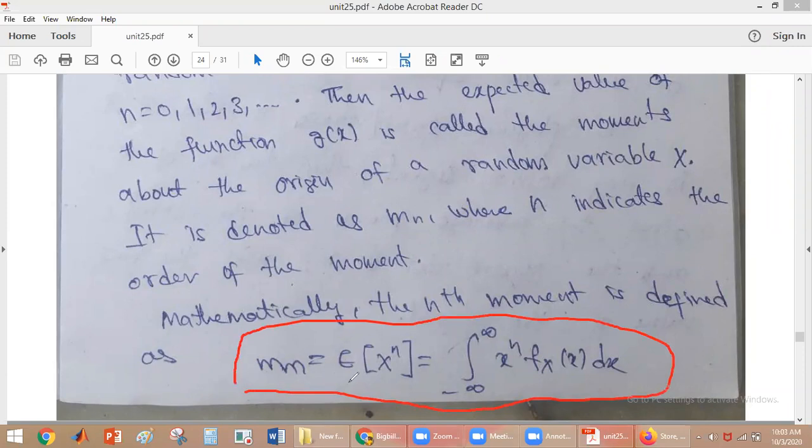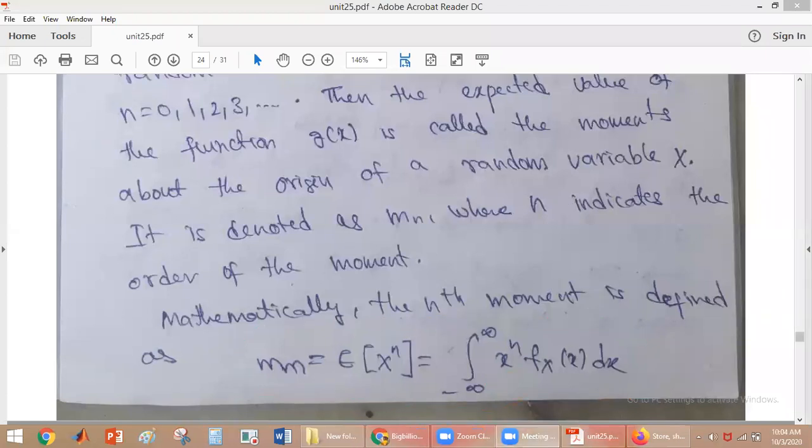So moment about the origin is nothing but the expected value of g of x, where g of x is equal to x power n. So in the place of x, we will have x power n. So integral minus infinity to plus infinity x power n fx of x dx is called the moment about the origin of the random variable. And which type of moment is it? It is the nth moment about the origin.